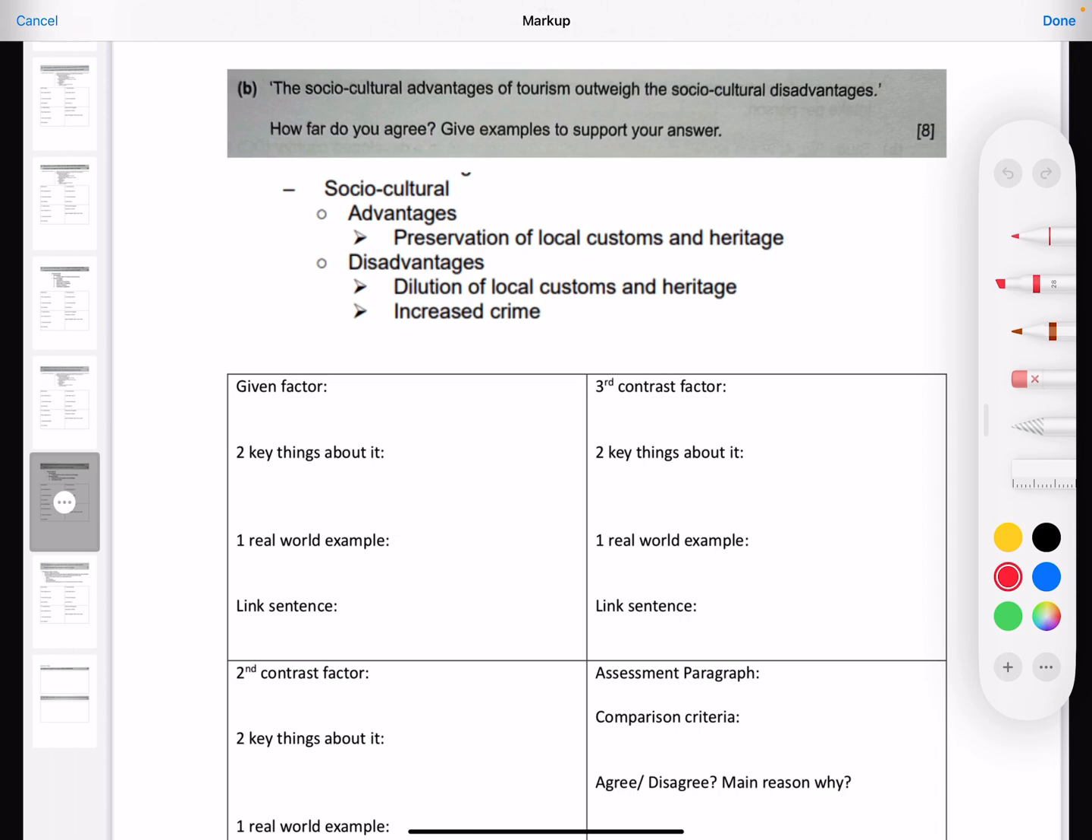So this is 2020. In 2020 itself, they dealt with a different factor. They look at social, cultural advantages outweigh disadvantages. Unlike the earlier one we dealt with, this is another area. For this one, it's very, very clear. There's only one advantage and two disadvantages. So whether my given factor is either one of these three, I would most of the time still deal with the one that's singular first. So I will deal with the preservation. Contrast, I will deal with dilution, and then increase in crime.